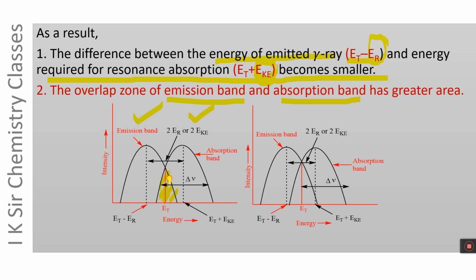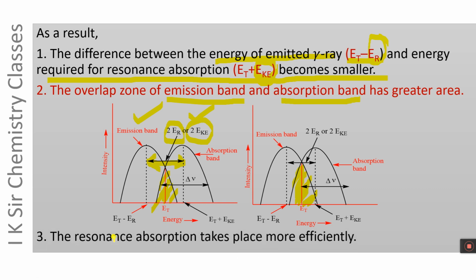But if the absorber of gamma ray and emitter of gamma ray are fixed in solid crystal lattices, the value of 2ER or 2EKE will decrease. That is, the separation between the two bands will become smaller. As a result, the overlap zone area will become large, and thus resonance absorption takes place more efficiently.